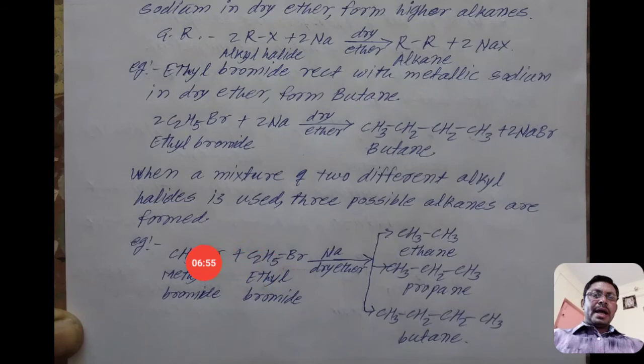When an ethyl group and a methyl group combine to each other, we get propane. When ethyl groups combine to each other, we get C2H5C2H5, that means CH3CH2CH2CH3. That is the product butane.